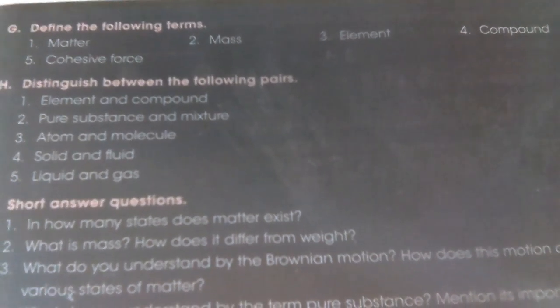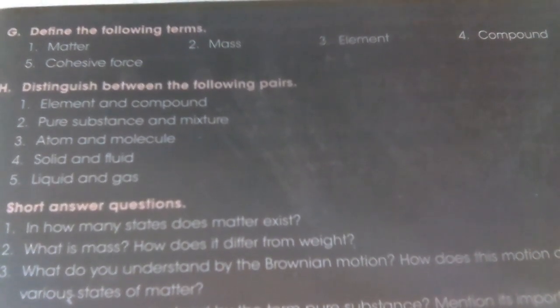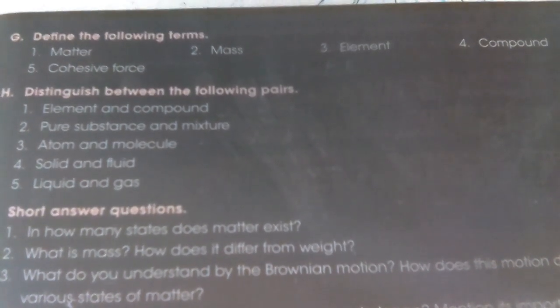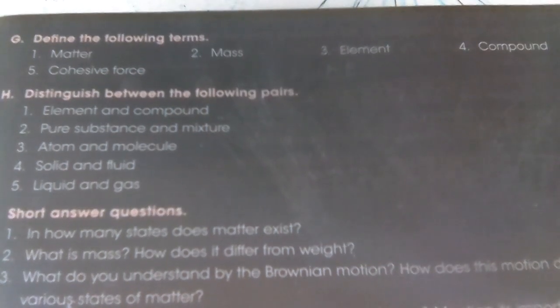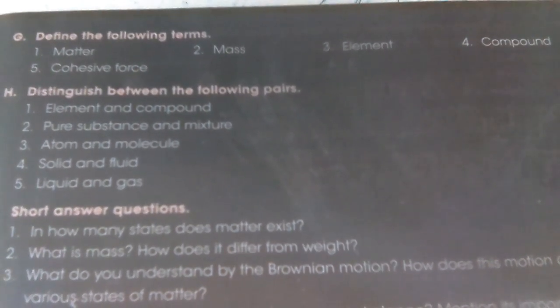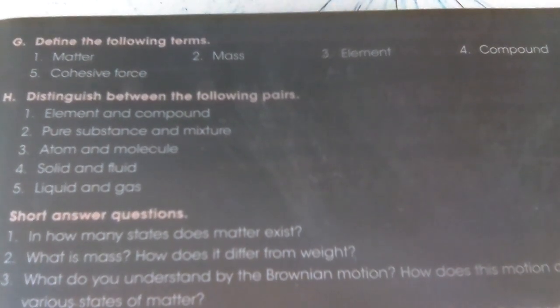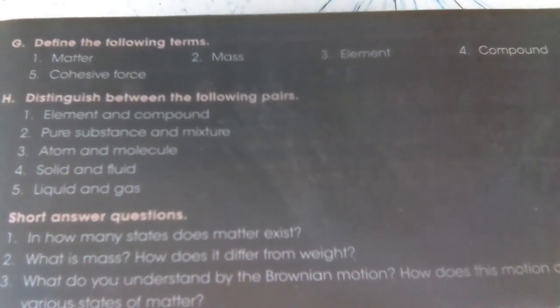Element and compound distinguish. The smallest particle of an element is shown by the atom. The atom is shown by a symbol. In a compound, the smallest particle is shown by the molecule. The molecule is shown by a formula. In elements, all atoms are similar. In a compound, two or more different kinds of atoms are taken.